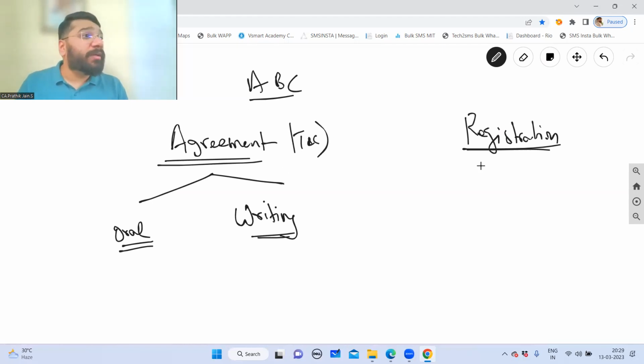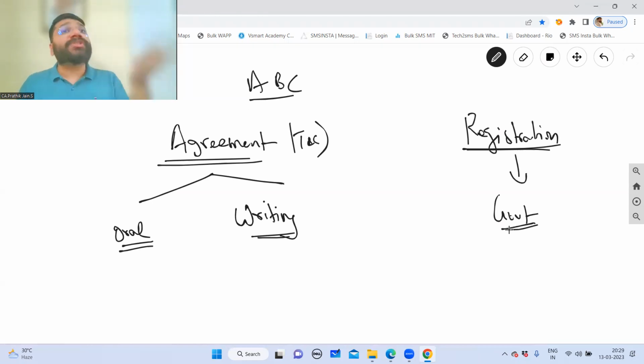Now, what is registration? Once you have this agreement, you can register with the government authority. Under Indian Partnership Act 1932, registration of a partnership agreement with the government is not compulsory. Whereas in the second volume, when you come across companies, registration is mandatory, because without registration the company cannot be formed. Companies cannot be created without registering with the government. But here, you can create a partnership firm without registering with the government.